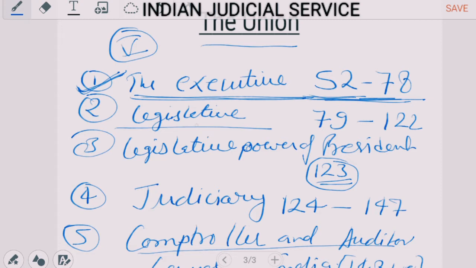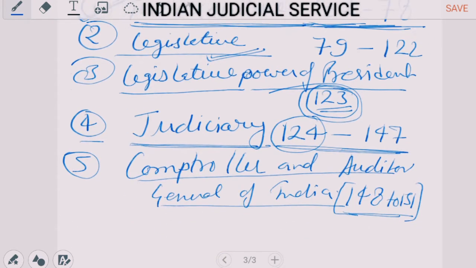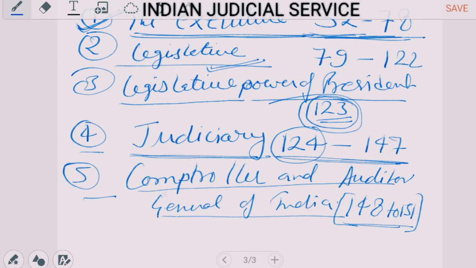The second chapter is related to the legislative, meaning Parliament, the houses of Parliament. The third is the legislative power of the president, provided in only one article, 123, ordinance. The fourth chapter is the judiciary. This is very important: the union judiciary, meaning the Supreme Court's provisions. And the last, chapter 5, deals with the Comptroller and Auditor General of India.